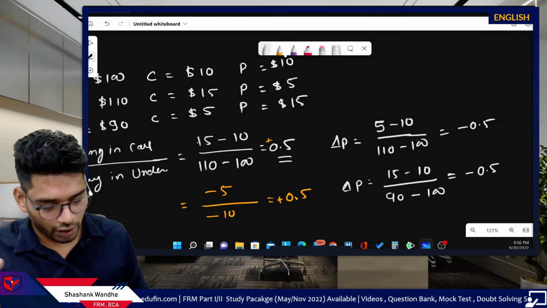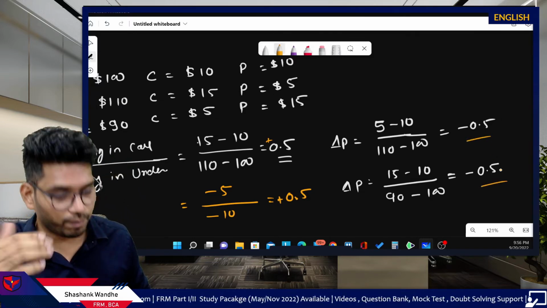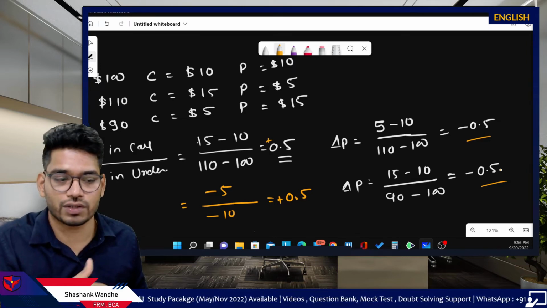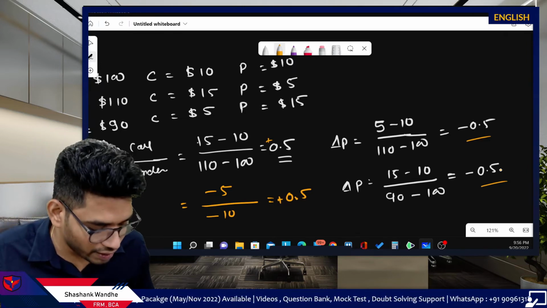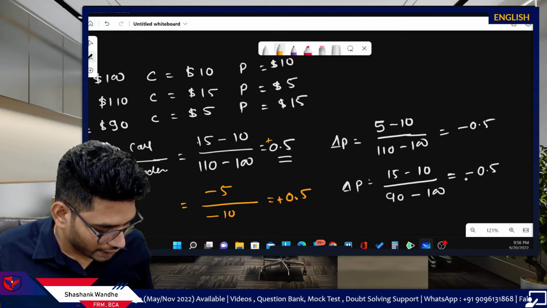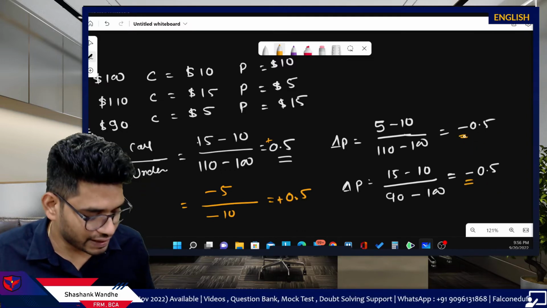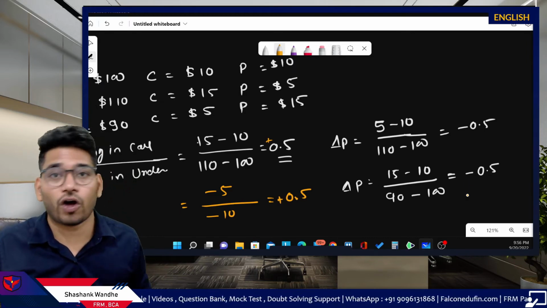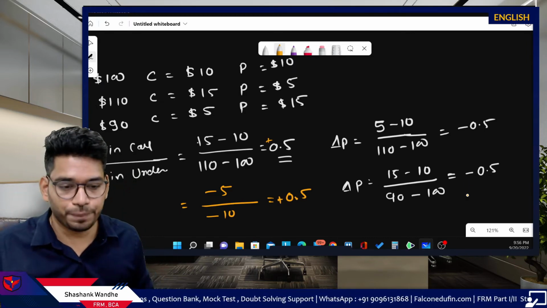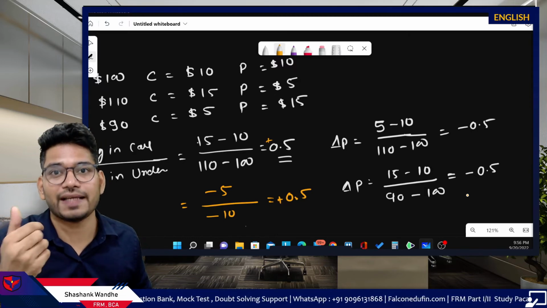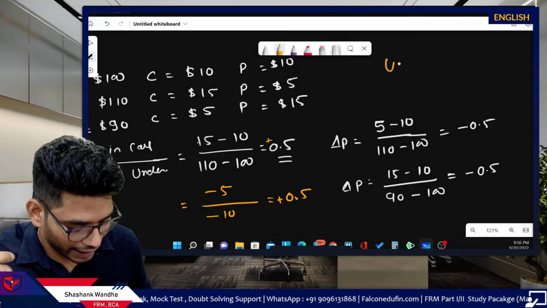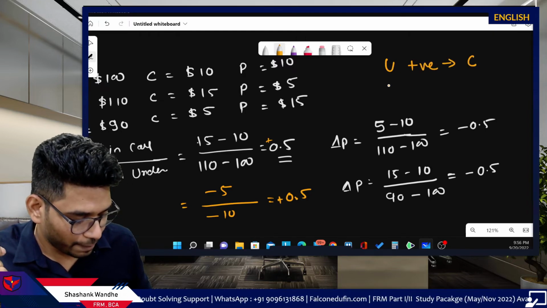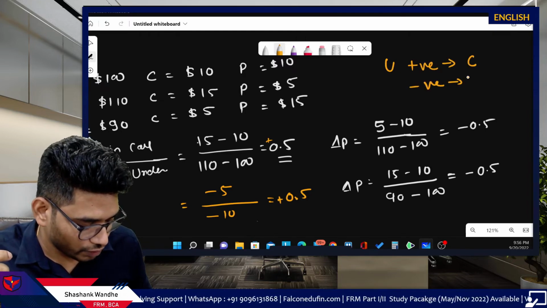Okay, so don't bother about these -0.5, like 0.5, same figures. If you use some different values, your figures will change, but one thing will not change. That is the sign, this negative sign. Now again, we will recall our properties of option discussion, where we discussed underlying price is positively related to call price and negatively related to put price.